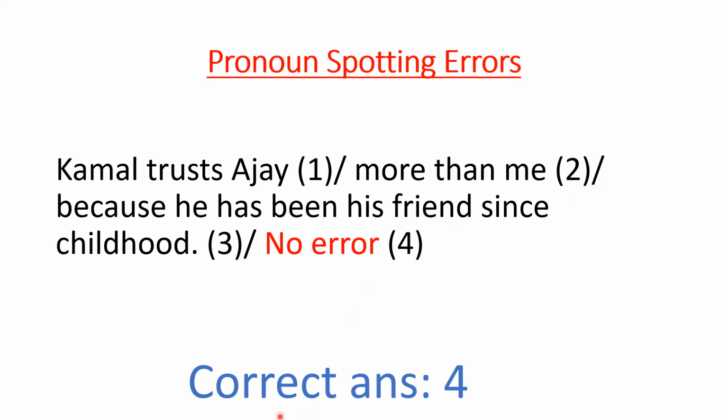Correct answer is answer 4. No error in this sentence. Kamal trusts Ajay more than me because he has been his friend since childhood. This he is referring to Kamal, and his friend, again this is used for Kamal. So no error in this sentence.